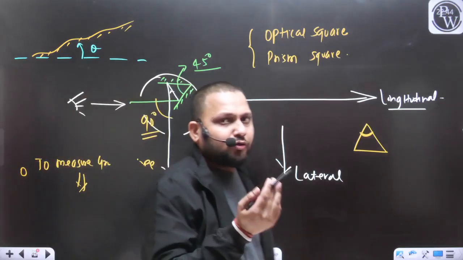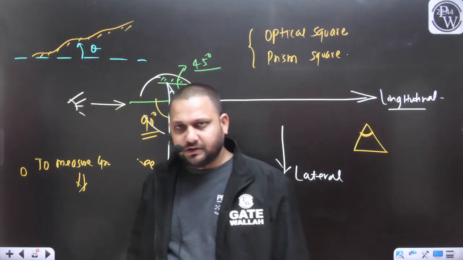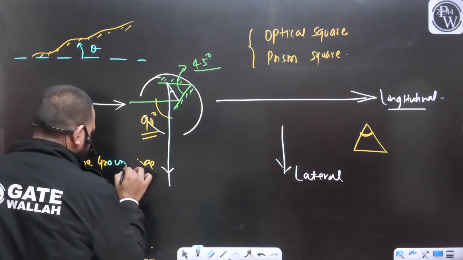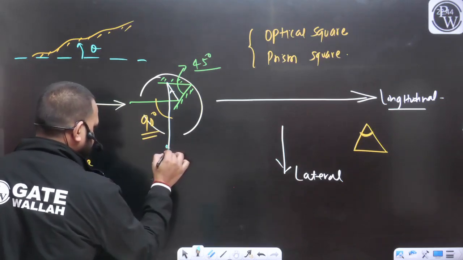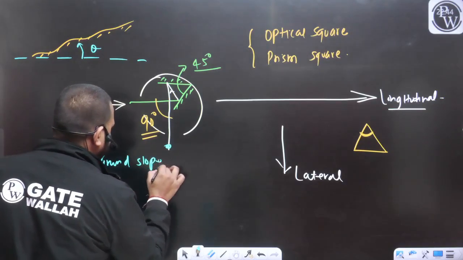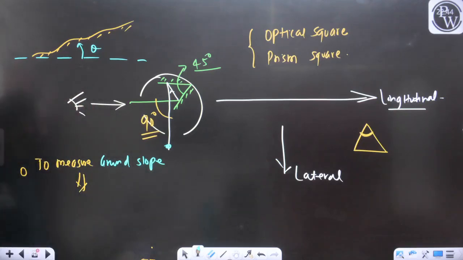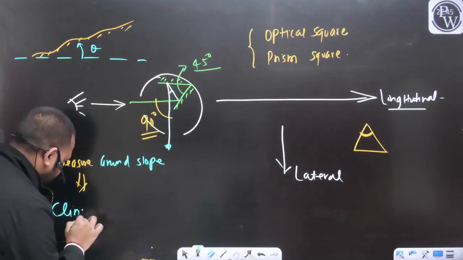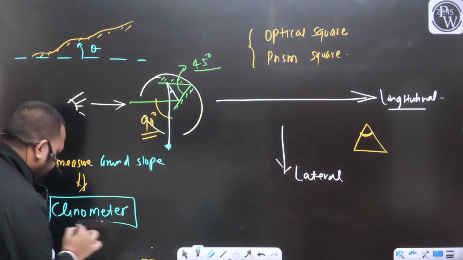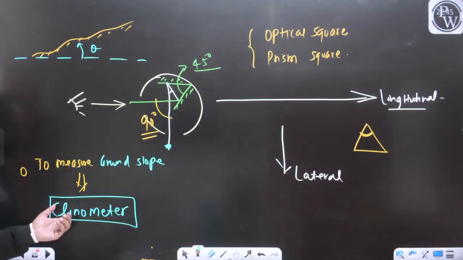So if you want to measure the ground slope in the case of chain surveying, we have one instrument that we can use, and that instrument is the clinometer. Sometimes in the exam they ask which instrument is used for measuring the ground slope.